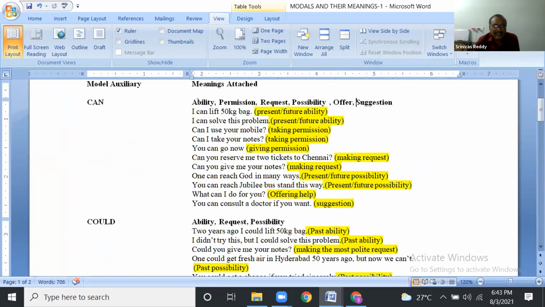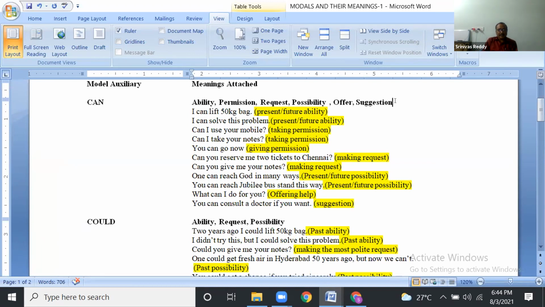Can, okay, indicates ability, permission, request, possibility, offer, suggestion. I can lift a 50 kg bag now. This is present or future ability. I can solve this problem.